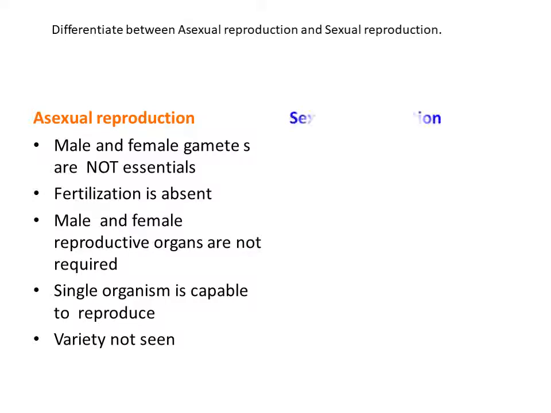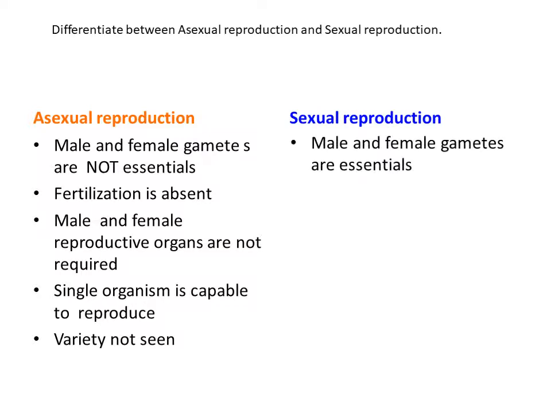Now we are going to see sexual reproduction and its characters. First, male and female gametes are essential. Male and female gametes like sperm and ovum must be present in this method. If any one of the gametes is absent, the process is not completed.